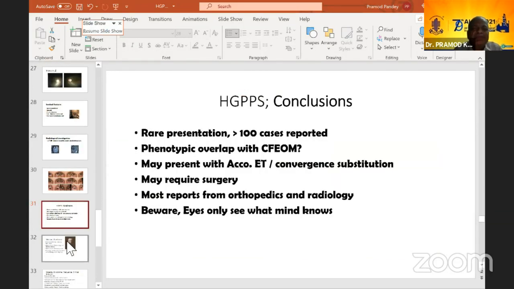Now, AGPPS is a rare presentation. More than 100 cases approximately have been described. Phenotype overlap with CFM may be there, as we saw in this one. May present with accommodative esotropia or convergent substitution. May require surgery for these reasons.